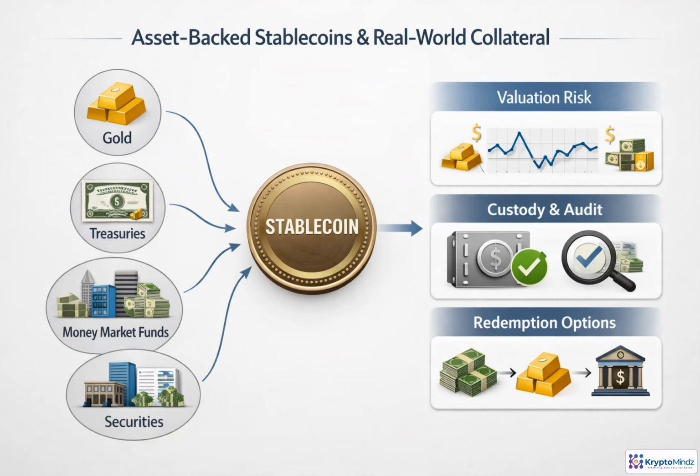Asset-backed stablecoins use reserves such as gold, treasuries, money market fund shares, or other securities instead of bank deposits. That can improve diversification, but it adds new questions. What is the asset worth today? How quickly can it be sold? Who holds it? And can holders legally claim value if something goes wrong? Redemption terms are critical. A token may redeem for cash, the asset itself, or an equivalent value, and each design carries different risk.